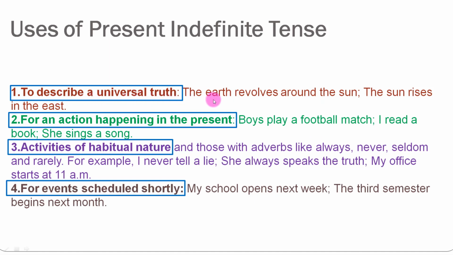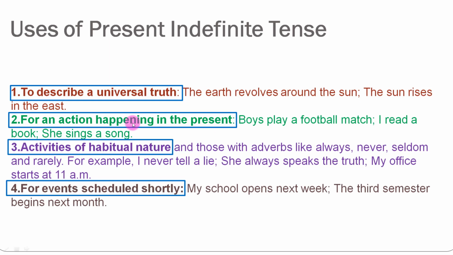Like if we look at these sentences, in the first condition, whenever we are describing the universal truth, for example, the earth revolves around the sun. So this is a universal truth. Earth and other planets revolve around the sun. So we use present indefinite tense over here. Then sun rises in the east or sun sets in the west. So again we are using present indefinite tense because we are describing a universal truth.